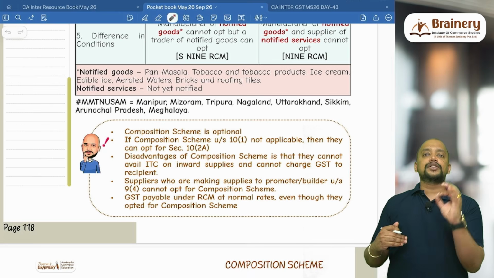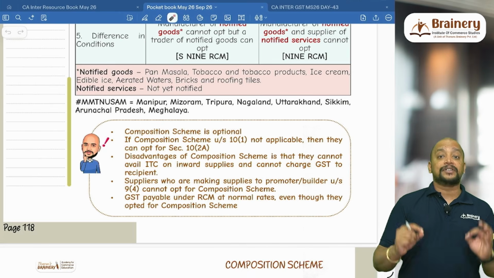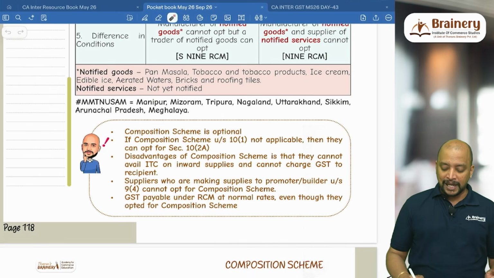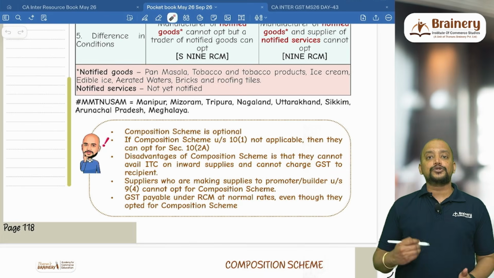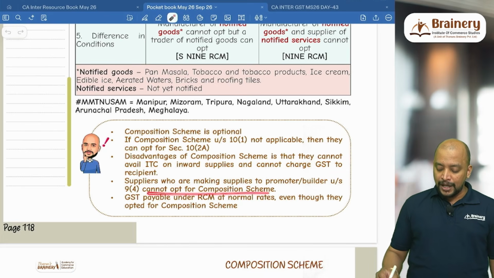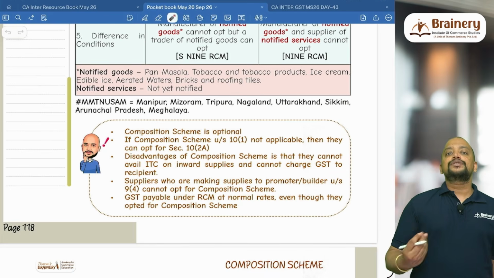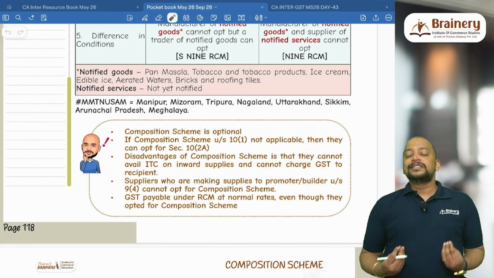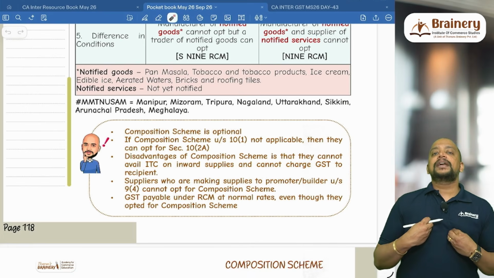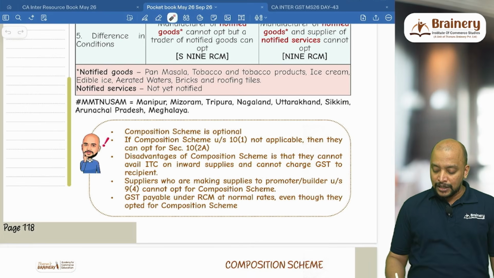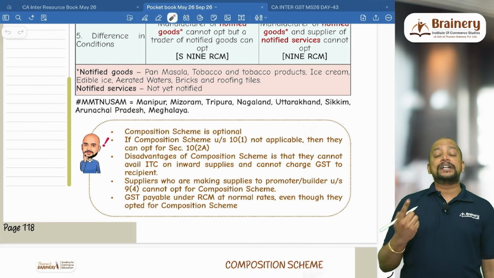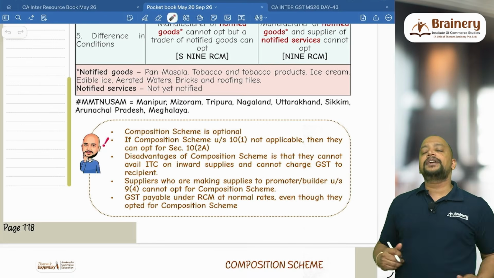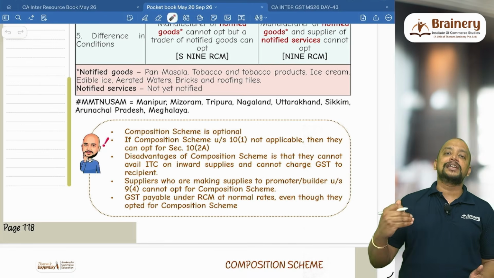That's the reason why a person opting for composition scheme will not give a tax invoice, but will be giving a bill of supply. Suppliers who are making supplies to a promoter or builder under 9(4) cannot opt for composition scheme. Suppose I am a supplier making supply of goods or services to whom? To a promoter or builder covered under 9(4). Promoter or builder covered under 9(4) means they are residential real estate builders.